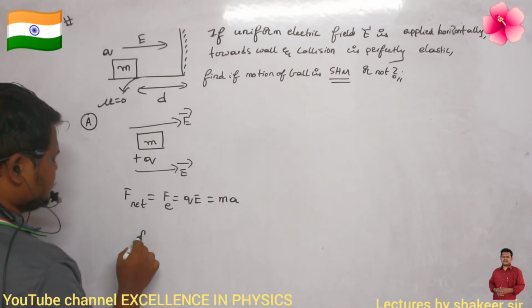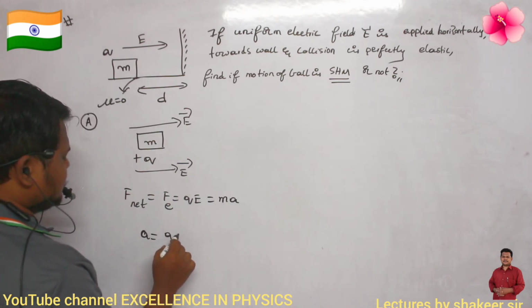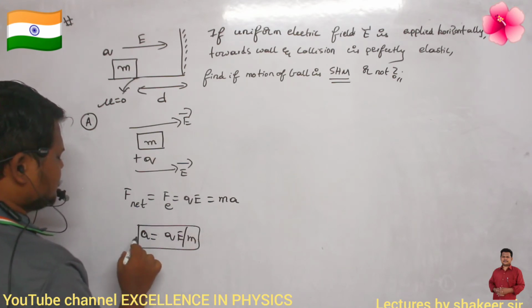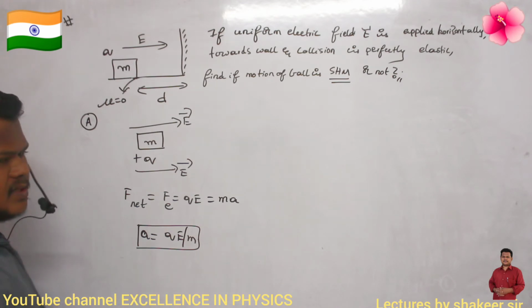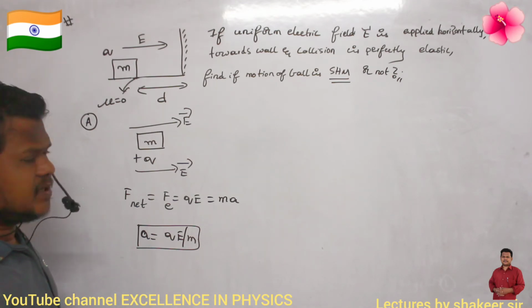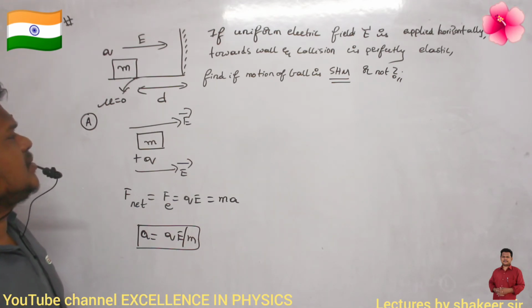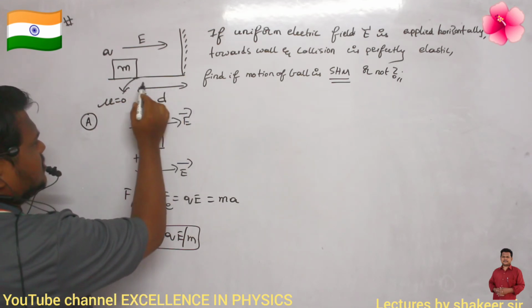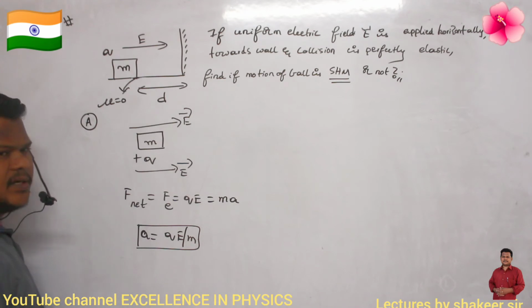So what is the acceleration of this body? Acceleration is qE divided by m. That's all, no? So this body will accelerate with this much acceleration, a is equal to qE divided by m. Now with this acceleration, it will travel up to how much distance? It will travel up to a distance of d.